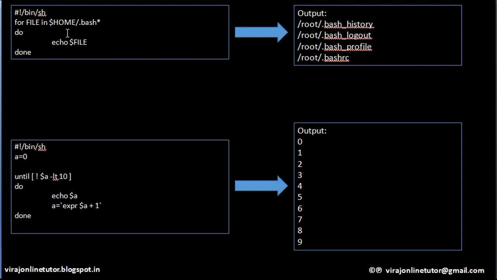So let's consider that the home directory has 4 files which start with .bash followed by anything, like .bashrc, .bash_profile, .bash_logout and .bash_history. So that means this loop will repeat 4 times. So for file in this particular regular expression, because inside home we have 4 different files which start with .bash, it will print these files one at a time, which is over here.